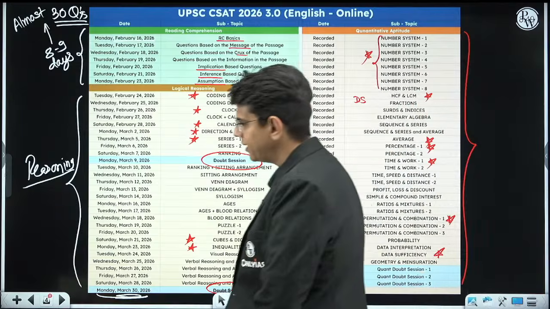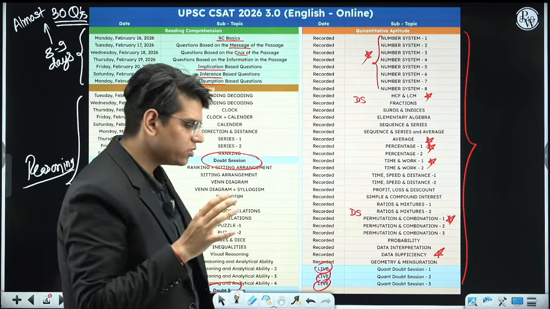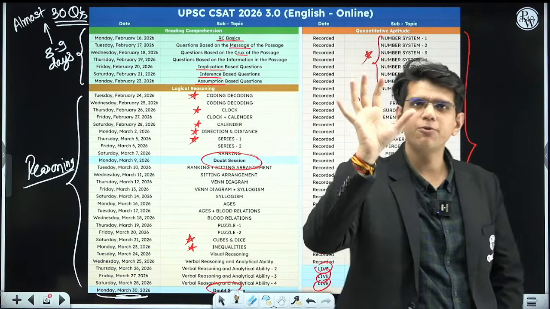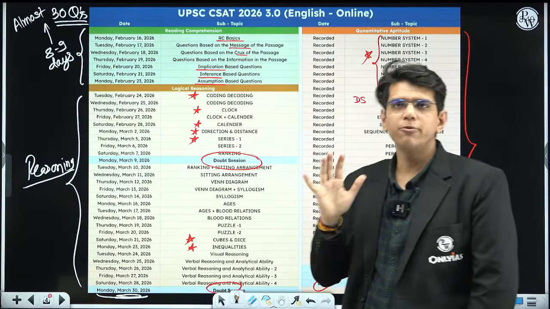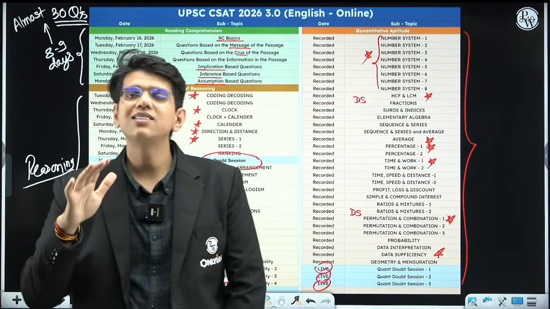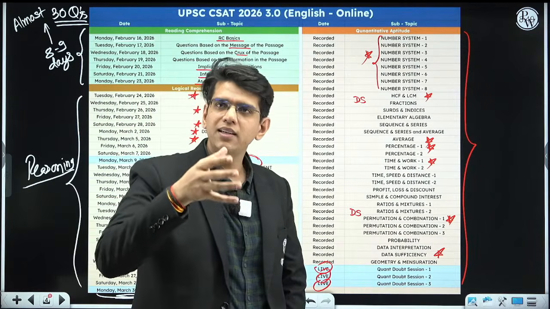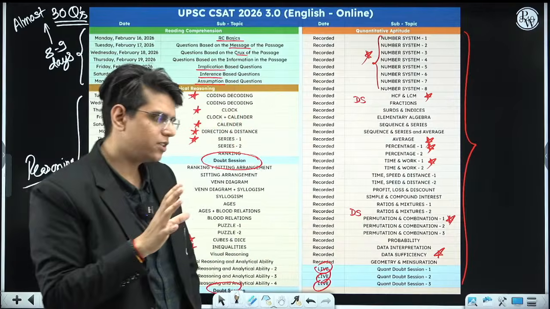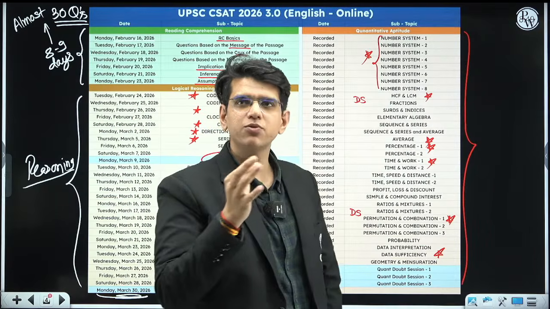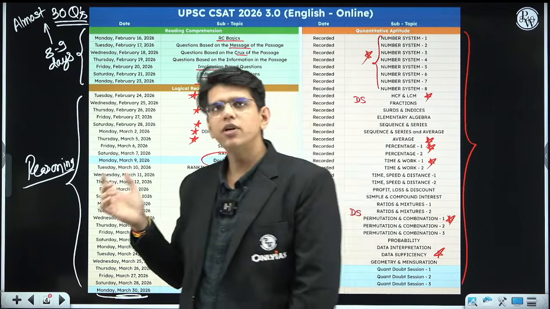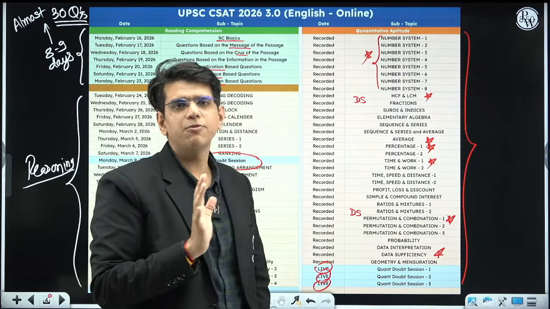Hello. Hi. So, I didn't want to teach you anything. What I tried to do was just break down CSAT for you into small parts. What are the important parts? Reading comprehension should be strong, especially if you are weak in mathematics. But you can't skip mathematics overall, because almost 50% of the paper is mathematics. Try to understand the easier topics in mathematics so that you don't waste time on difficult questions in the exam, and still you score some questions, suppose 5 to 10 questions in maths also. If you do well in reading comprehension and club it with easy questions of reasoning and maths, that is more than enough for you in CSAT.